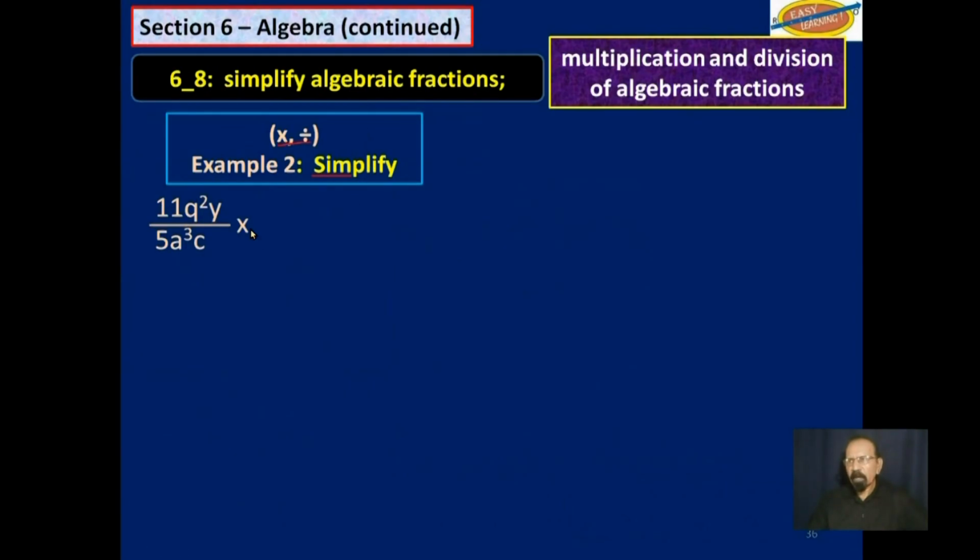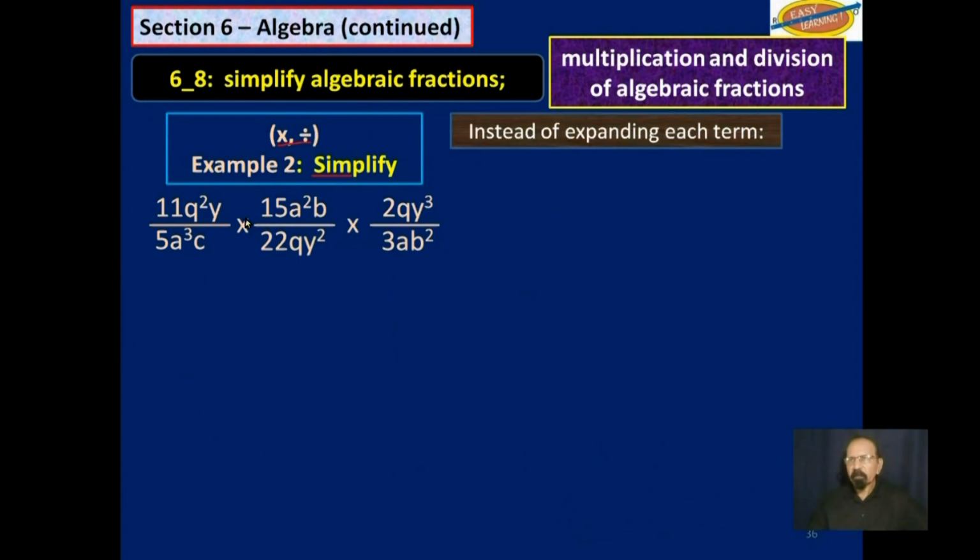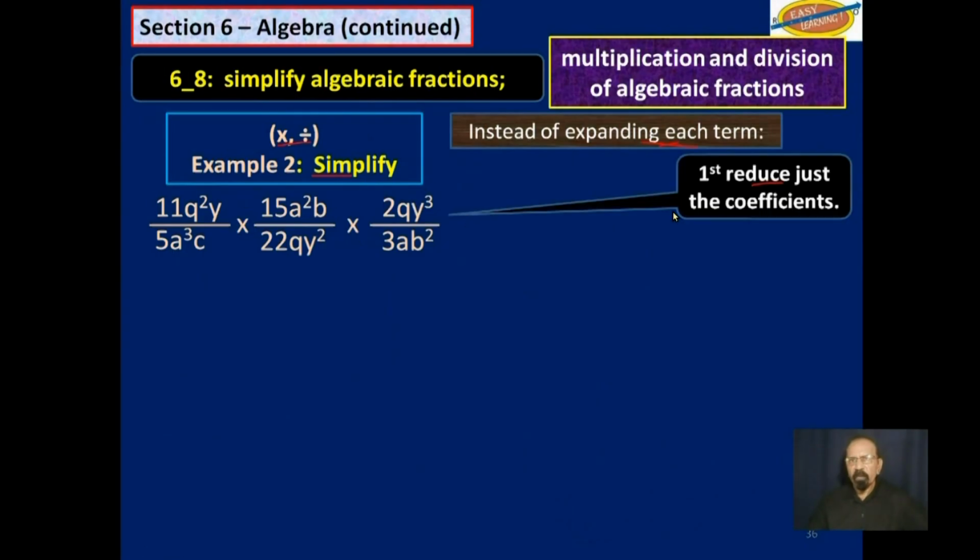You have that fraction there, multiply by this fraction here, multiply by that algebraic fraction. So you have to follow a number of steps. Instead of expanding each term, first we will reduce just the coefficient, the symbols. Just deal with the numbers you see here. That 11 into that 22 goes 2 times. This 5 into that 15 goes 3 times. That 2 there would reduce that 2 there. And this 3 here would reduce that 3 there. So we have dealt with the coefficients.